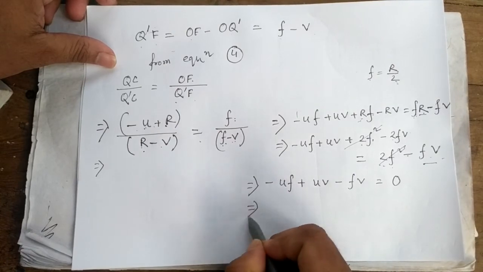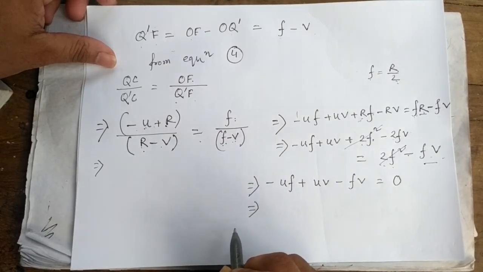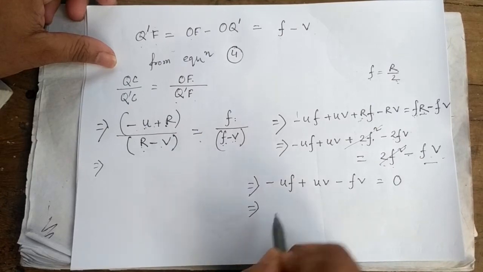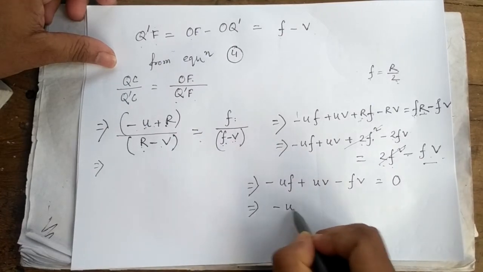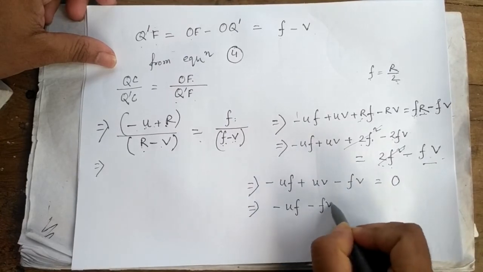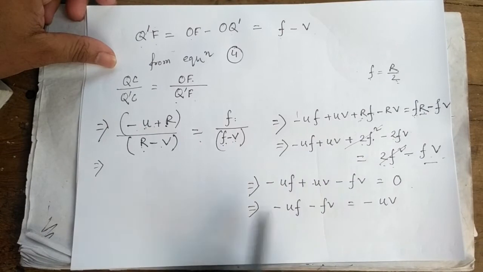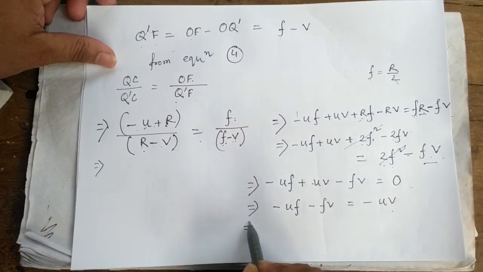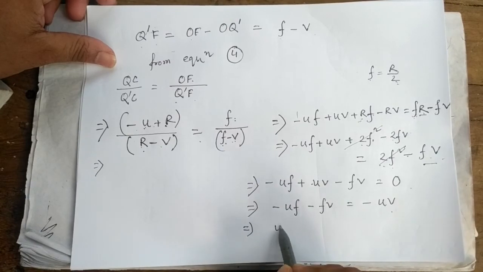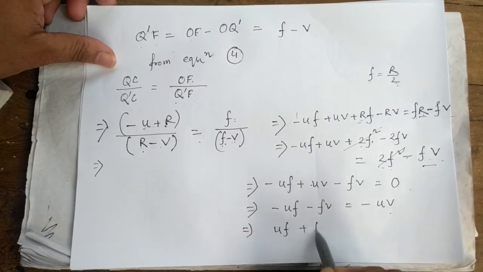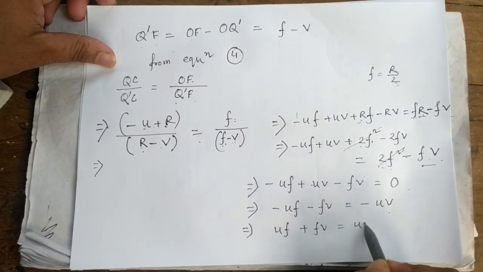Now minus UF minus FV equal to minus UV. Taking UV to this side, minus UV. We can write UF plus FV equal to UV.